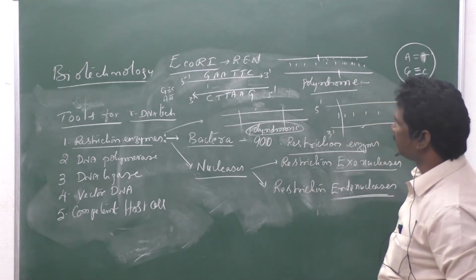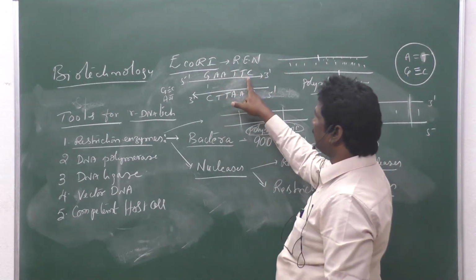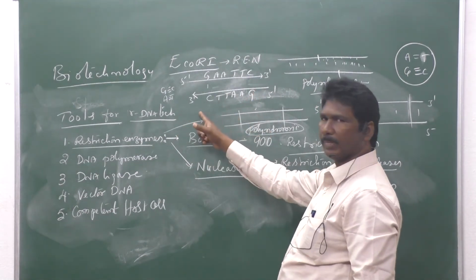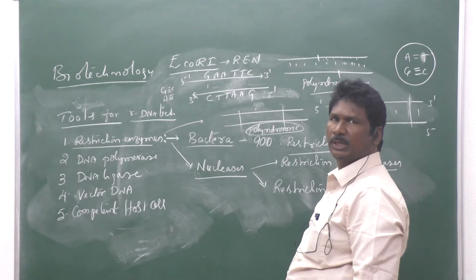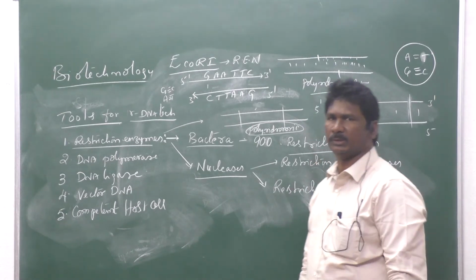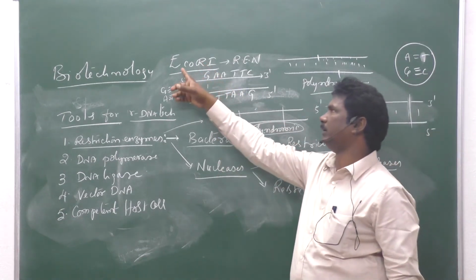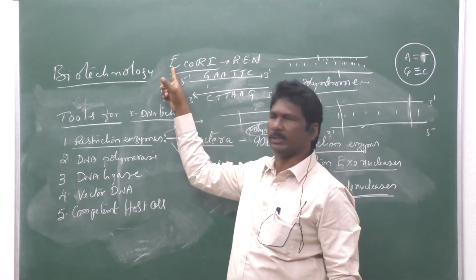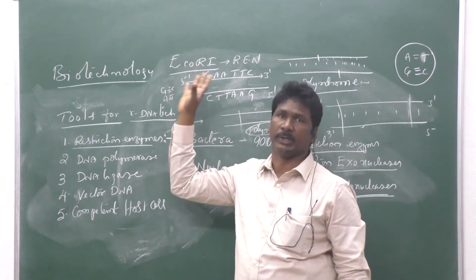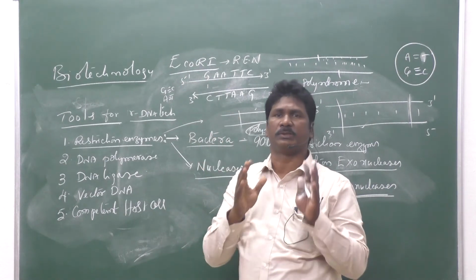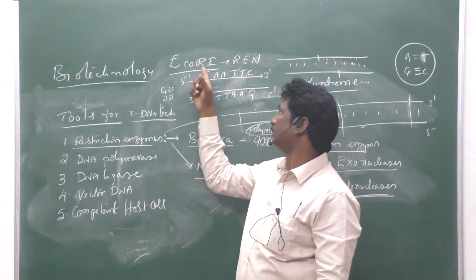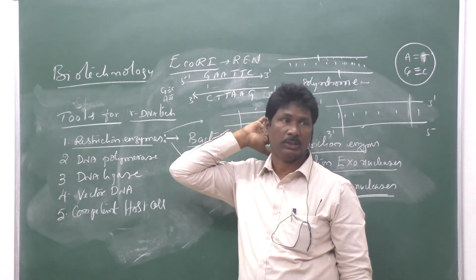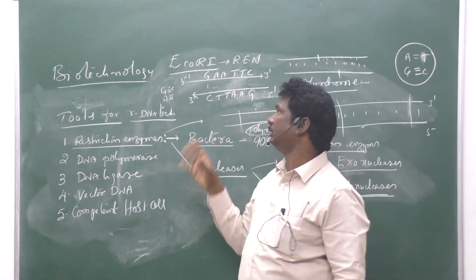Okay, you can see this one GAA-TTC. On this side also GAA-TTC. So this type of sequence is called a palindromic sequence. Now EcoRI: E stands for Escherichia, that is the genus name. Co stands for coli, that means the species name. And R1 is the serial number of the restriction enzyme within the E. coli.